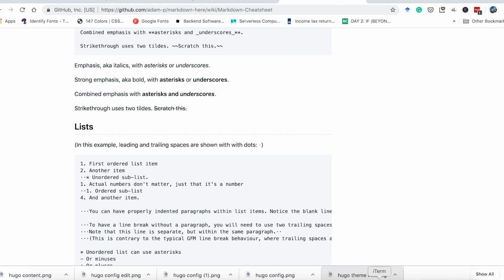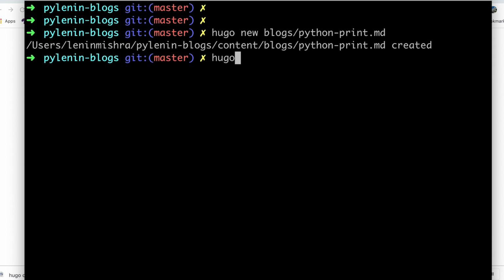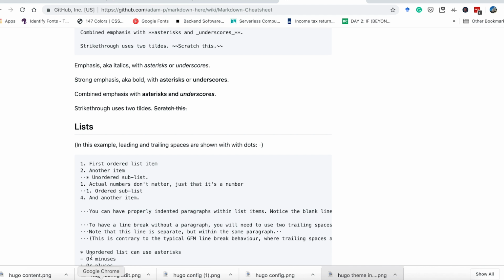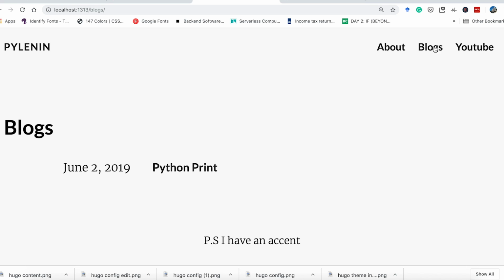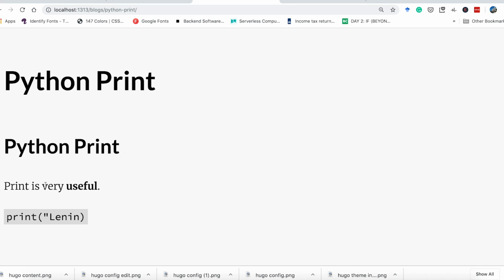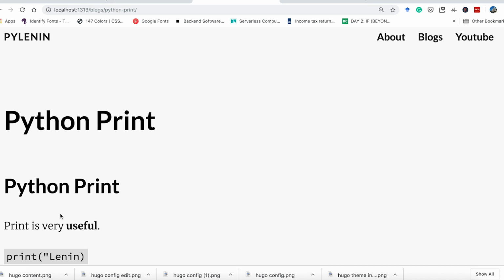So now let's go ahead, start our server again. We have some kind of blog ready. Now let's go back to our localhost and then click on blogs. So here you see, now we have a blogs page, and here it says on June 2nd, 2019, a blog is written called Python print. And when you click on it, it is going to basically show you print is very useful, println. So basically your entire blog, you can see it here.